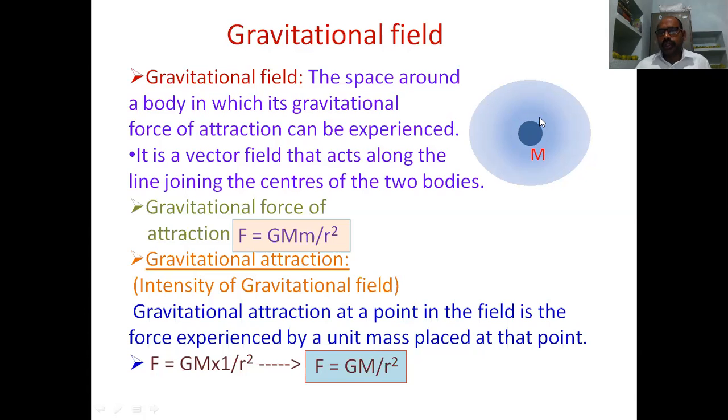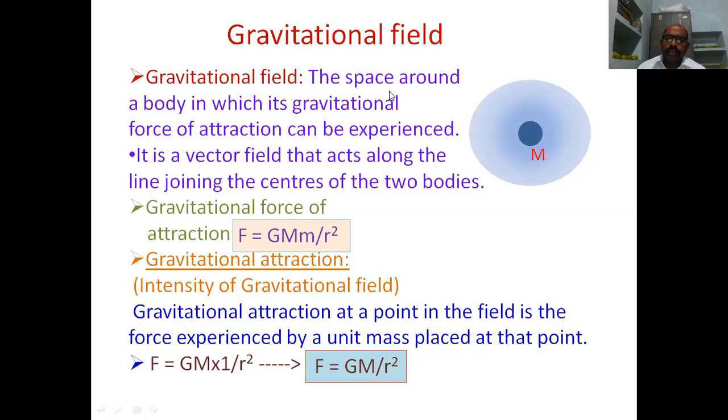That is shown in color: as we go away from the object, the color is diminished, the brightness is diminished. In that way, we can have a feeling of the gravitational field around an object which has some mass. So that is the gravitational field.